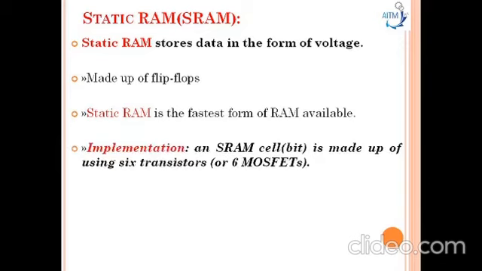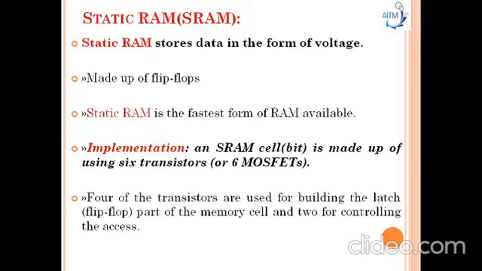The implementation of this static RAM uses 6 transistors. Out of the 6 transistors, 4 are used for building the latch part of the memory cell and 2 for controlling the access. We'll name these 6 transistors Q1, Q2, Q3, Q4, Q5, Q6. Q1, Q2, Q3, Q4 are cross coupled inverters used for building the latch, and Q5 and Q6 are used for controlling the access.